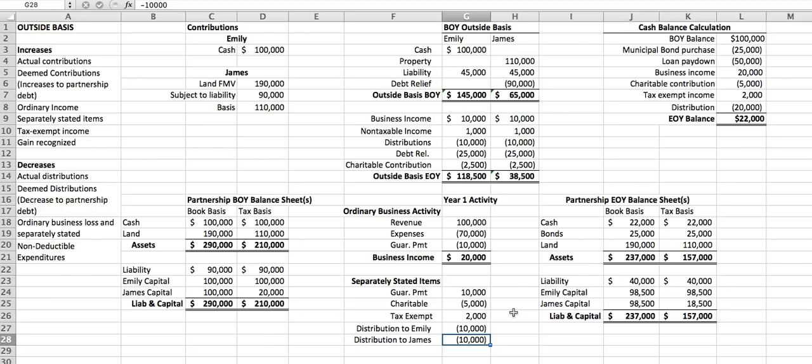So part G, what is James's book capital account balance and his tax capital account balance at the end of the year? We've already discussed that.